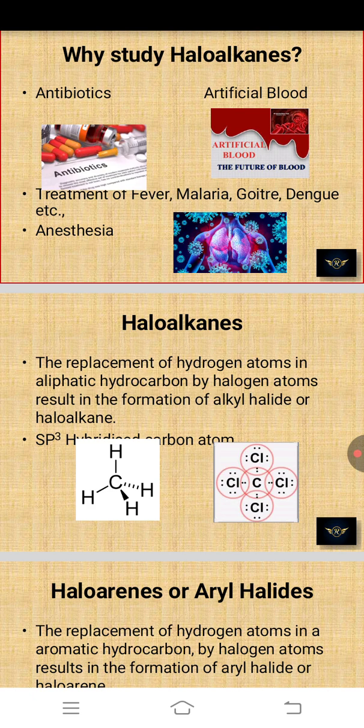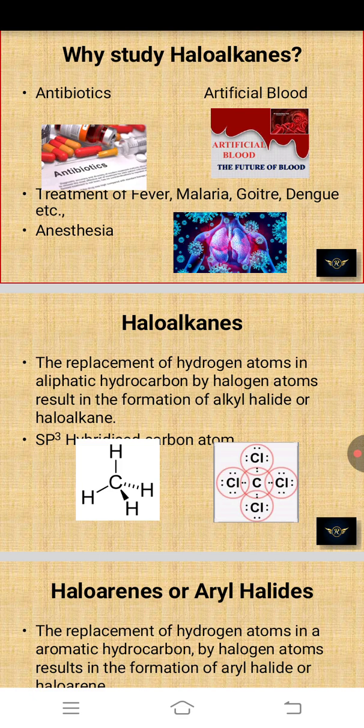Also treatment of fever, malaria, goiter, dengue, many kinds of diseases, we are using them. Next one, anesthesia. Anesthesia is one of the painkillers. The doctor uses it during surgery time.